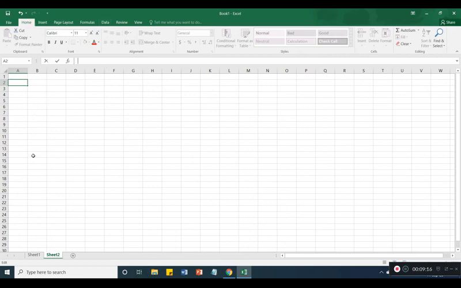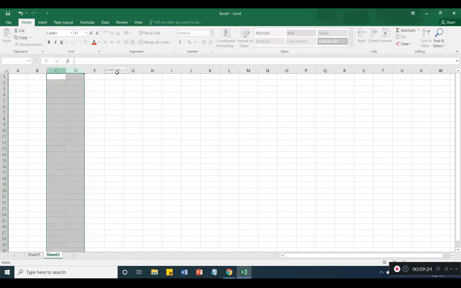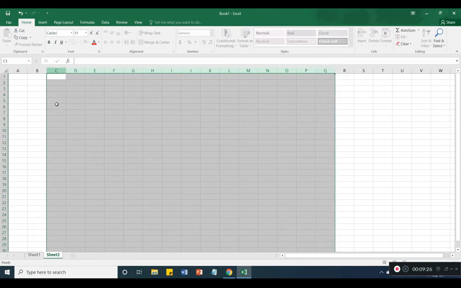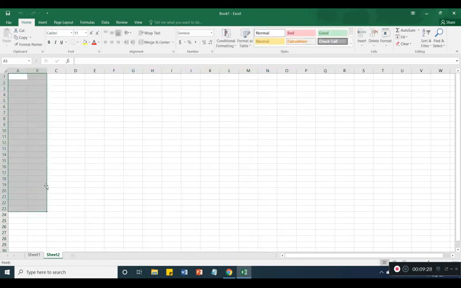So these are the sheet tabs. These are sheets 1, 2, 3, 4, 5. You can add any number of sheets according to your requirement. These A, B, C, D are the columns, and these numbers are called the rows. Understand? So these are the basic components of Excel. Understand?